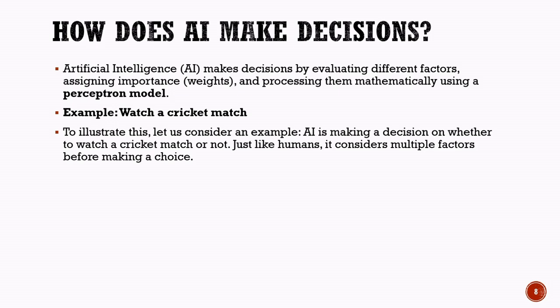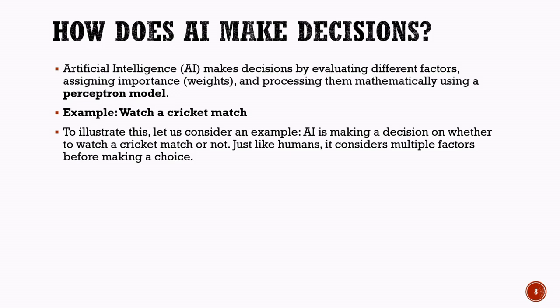A perceptron works by considering multiple inputs, assigning weights to them based on their importance, and then calculating an output. To understand this concept more easily, let us consider a real-life example. Imagine that artificial intelligence is trying to decide whether a person should watch a cricket match or not.